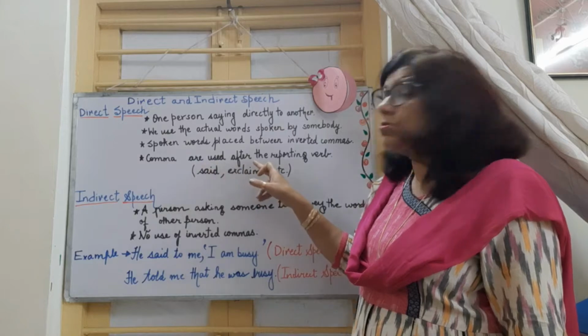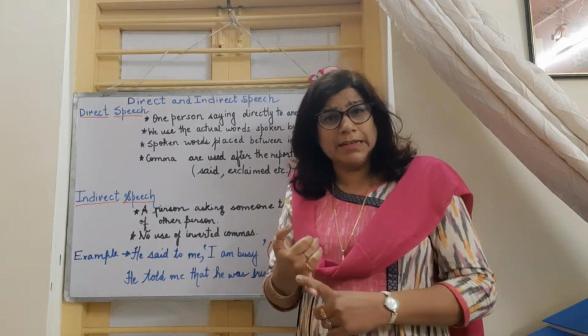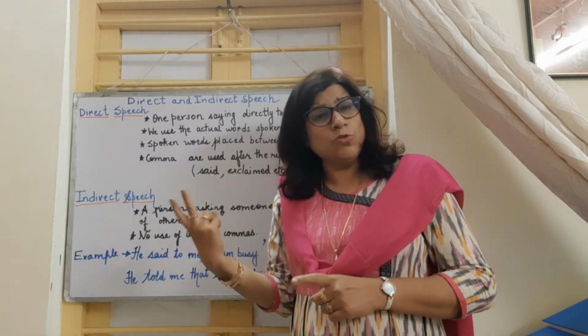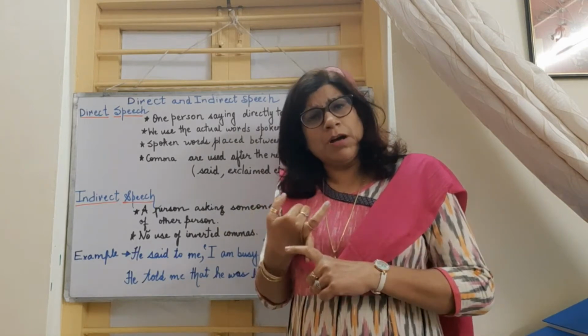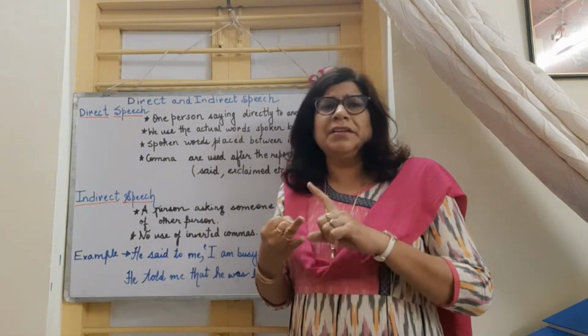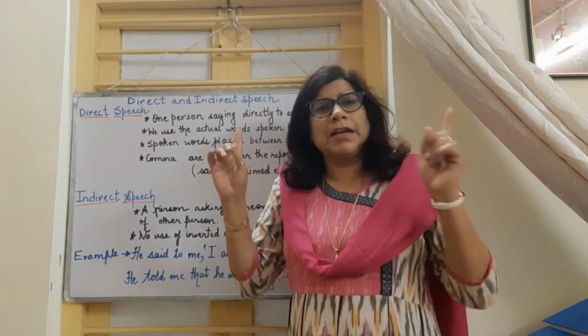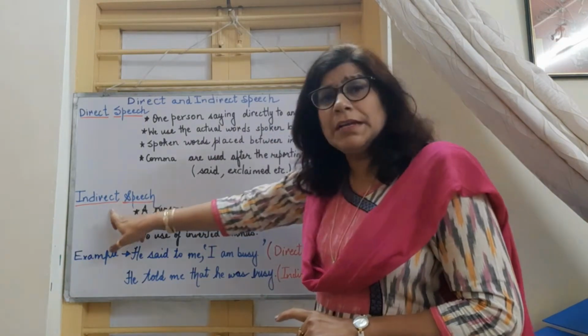A comma is used after the reporting verbs. The reporting verbs like said, exclaimed, after them we are using a comma. So we are using two punctuation marks, a comma and inverted commas. Right? Comma after the reporting verb, and between the inverted commas we are writing the spoken part. Right? Coming to indirect speech.